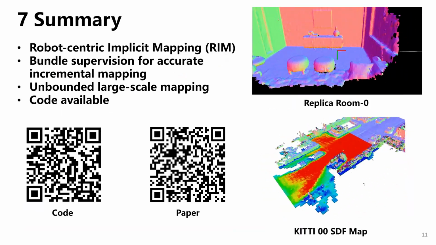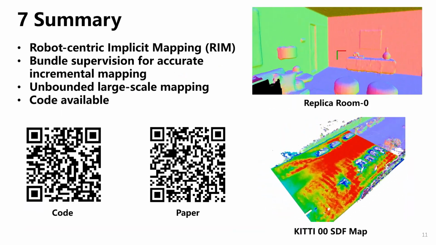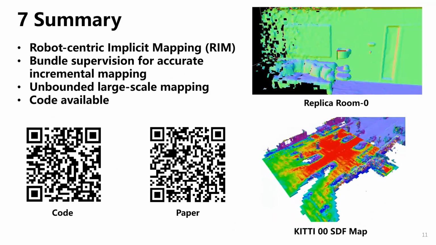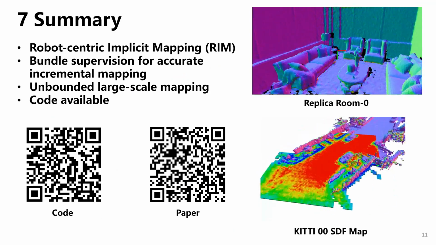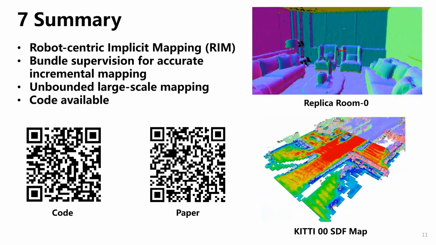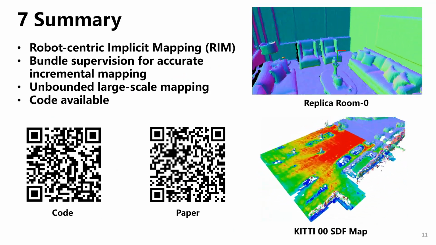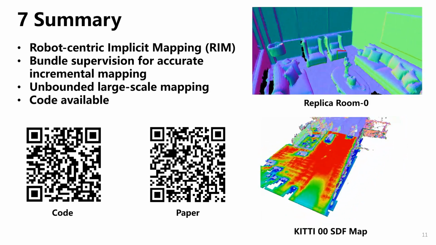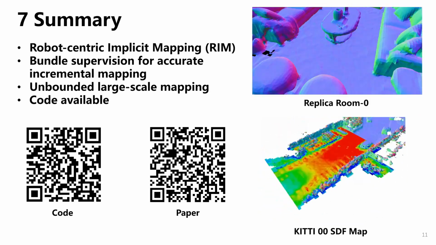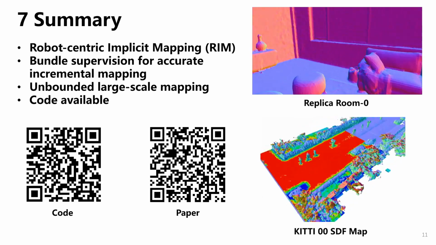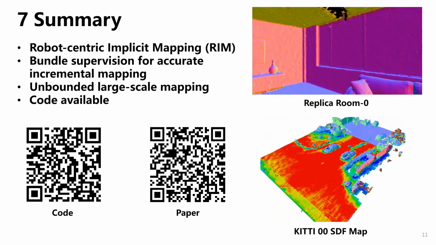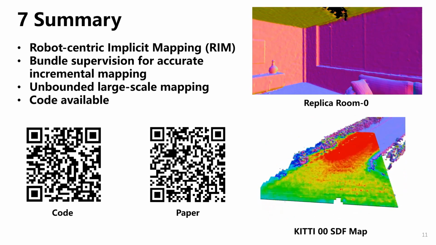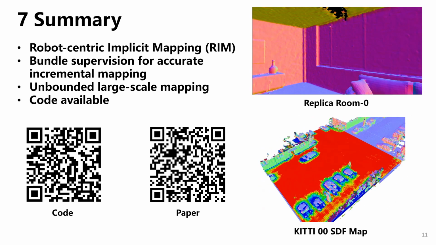In summary, this paper introduced an efficient, scalable, robot-centric implicit mapping using range sensors. Key to our system is the subtle leverage of the robot-centric local map, proposing bundle supervision, which enhances training efficiency and mapping quality, and addresses the catastrophic forgetting phenomenon encountered in continual learning. A flexible global map structure tailored for robot-centric implicit mapping preserves a reusable map and reconstructs an unbounded large scene with a constant low video RAM.